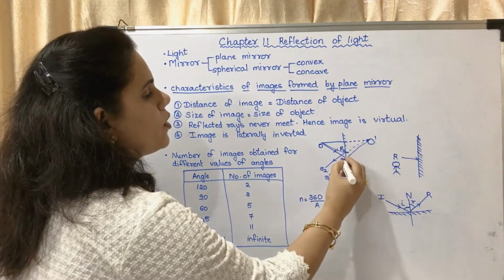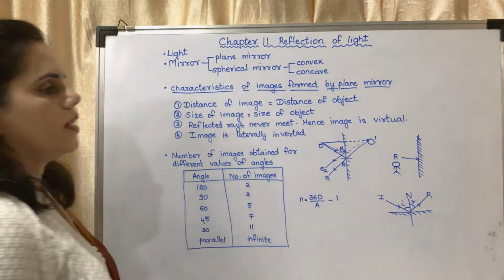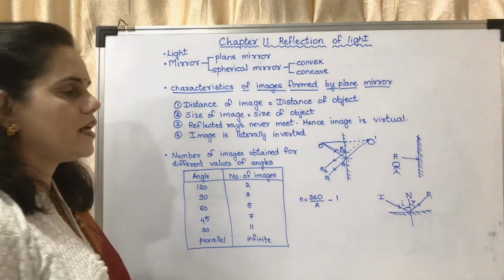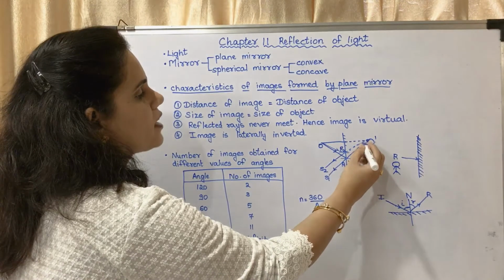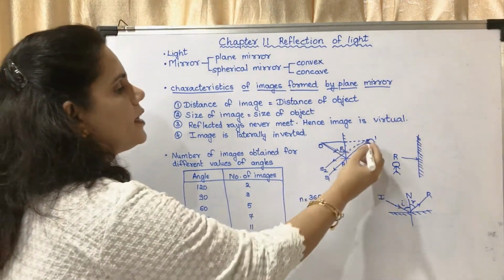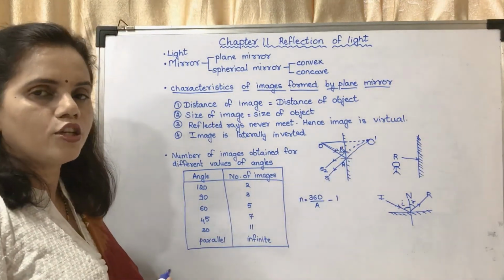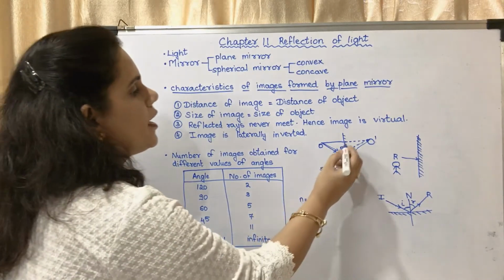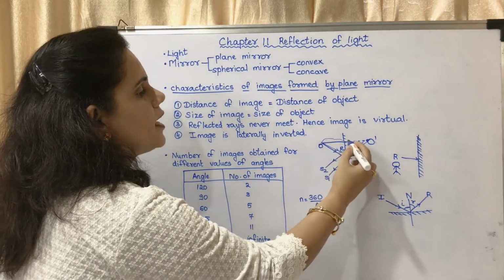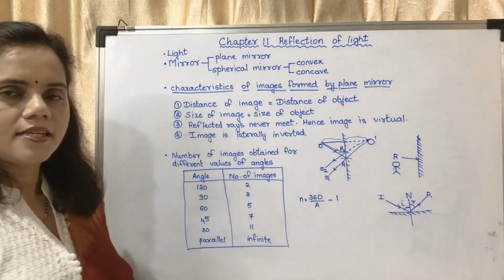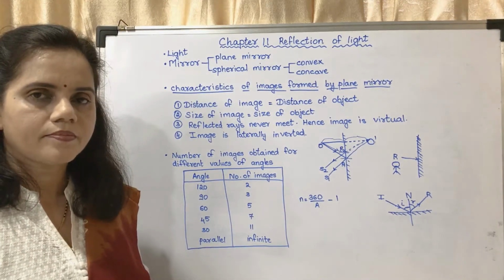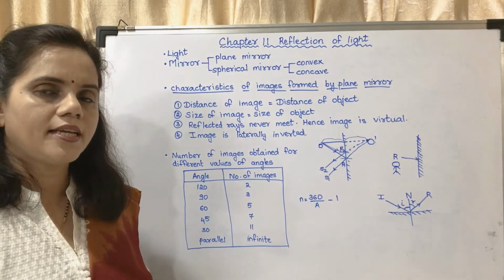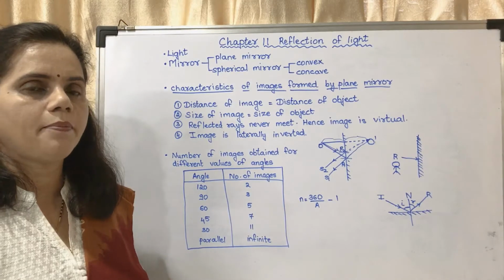What is the importance? It should be equal. This is the normal, they should be equal. If you extend it backwards, they will meet at a point. That will be the point where you will get the image. Now if you measure this distance and this distance, that distance will be the same. That is the first characteristic of image formed by a plane mirror.